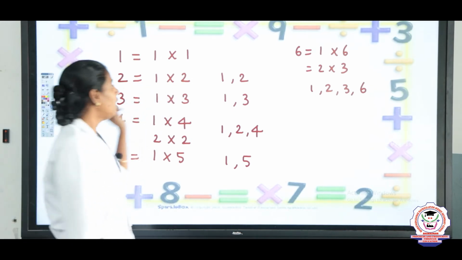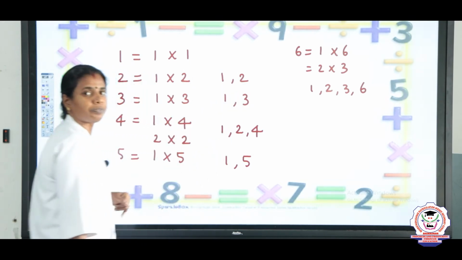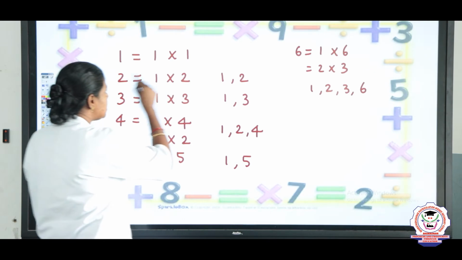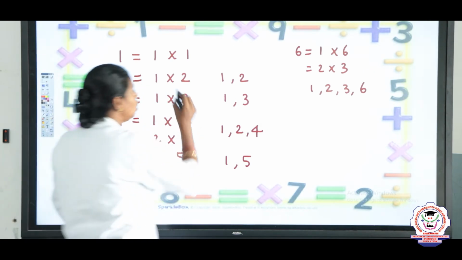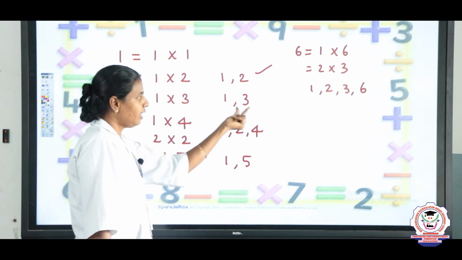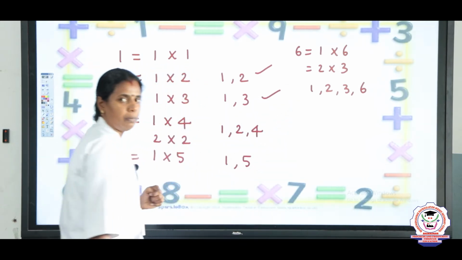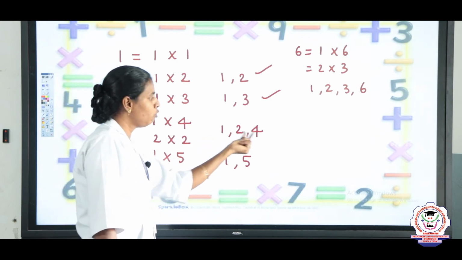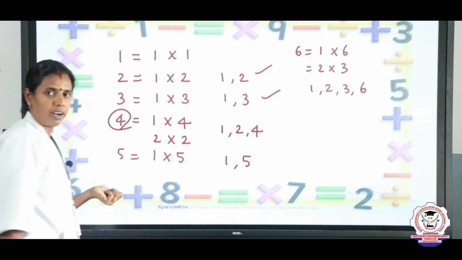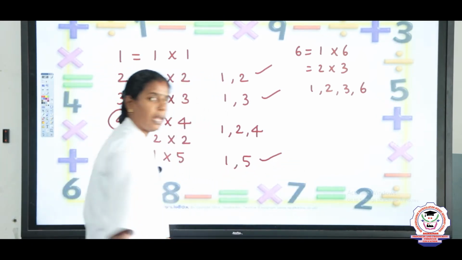See here, we have given the example for you now, 1 and 2. Only 2 factors, 1 and the number itself. So, 2 is a prime number. 1 and 3, only 2 factors. So, 3 is also a prime number. 1, 2, 4. So, this 4 is not a prime number, right? Then 1 and 5. So, 5 is a prime number.